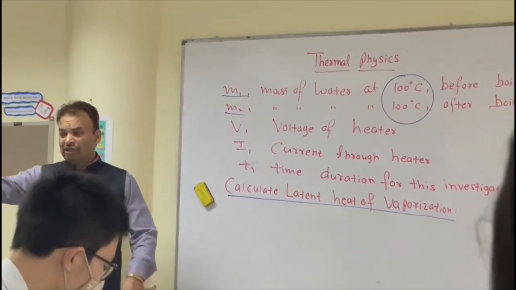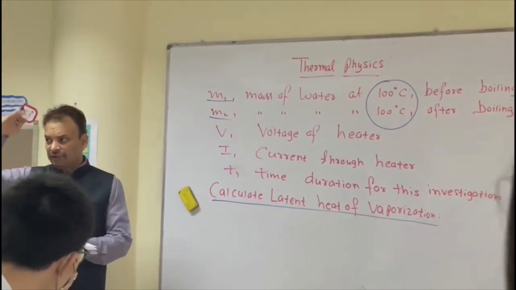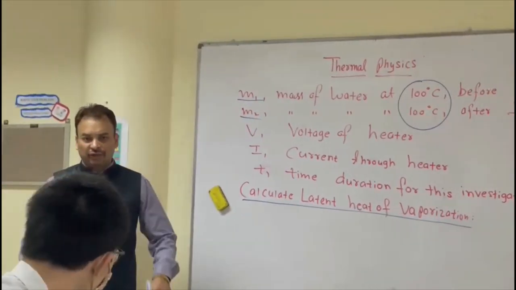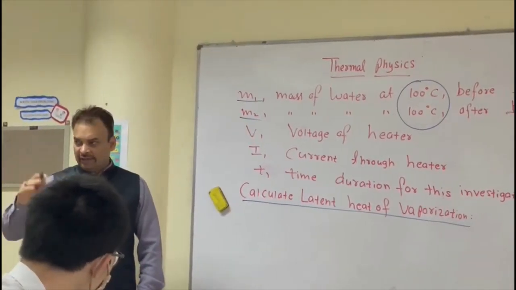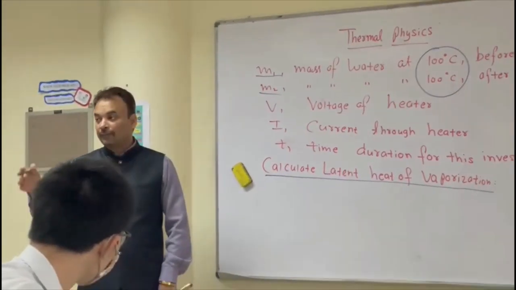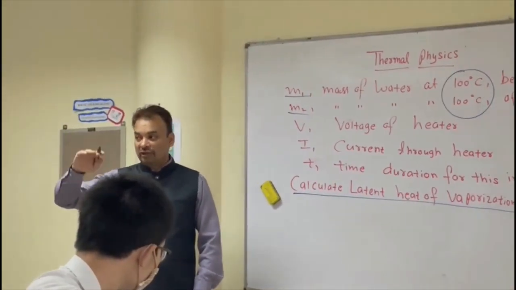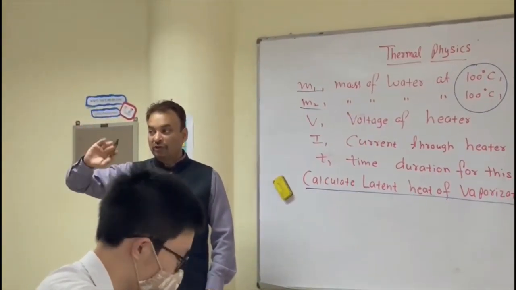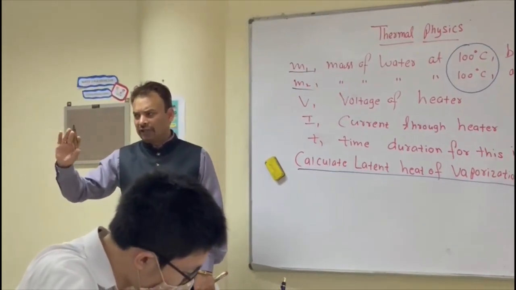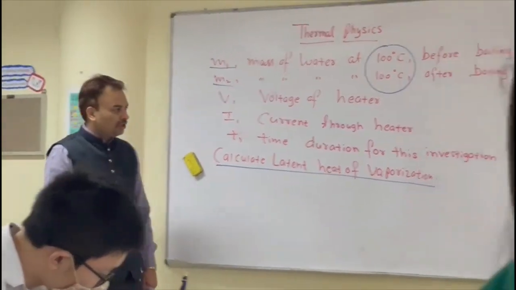Clear? If it is a process of melting the ice, converting the solid into the liquid, melting the ice and converting it into water, and that happens at the same temperature, then we will apply the formula of latent heat of fusion. Fusion means ice to water, solid to liquid. Vaporization means liquid to vapors. The formula is the same for both latent heat of fusion and latent heat of vaporization.